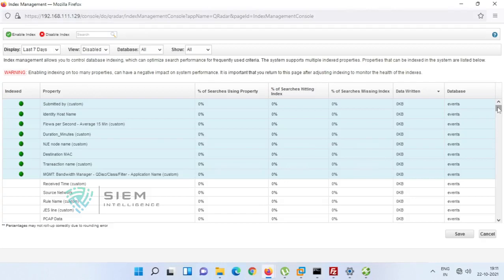Someone asks, Vishnu, I didn't understand why we are using index management. What is its main function? Index management is for faster search. It will give faster results. Why? For example, in your organization there are some 10, 15, maybe 100-plus destination IPs.